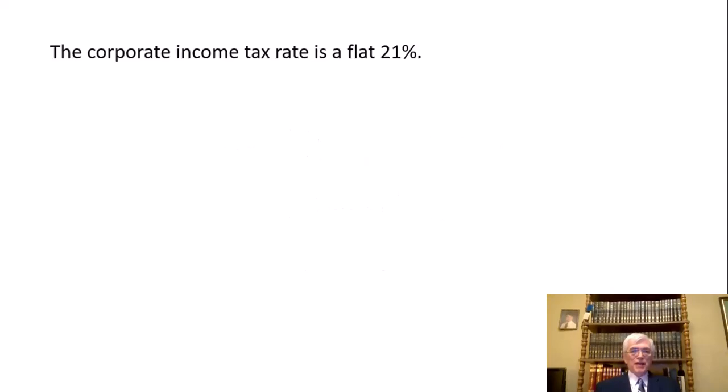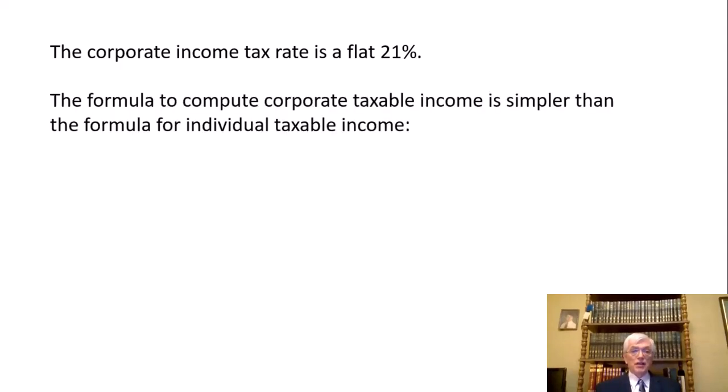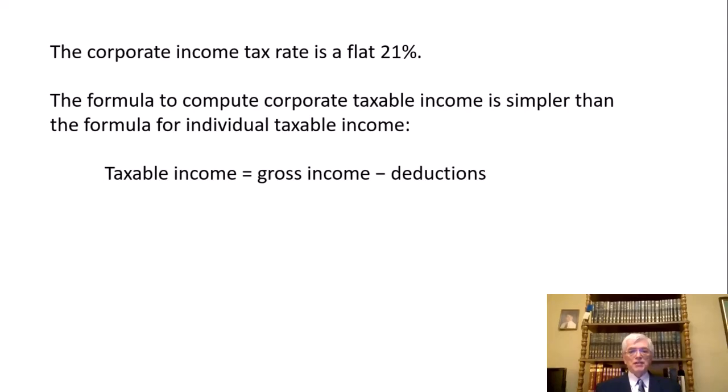So here we go. The corporate income tax rate, very simple. It's a flat 21%. So there's no complicated tax rate schedule, just 21% of your taxable income. That's your tax. The formula to compute corporate taxable income is also simpler than what we're used to from individual taxable income. Taxable income is simply gross income minus deductions.